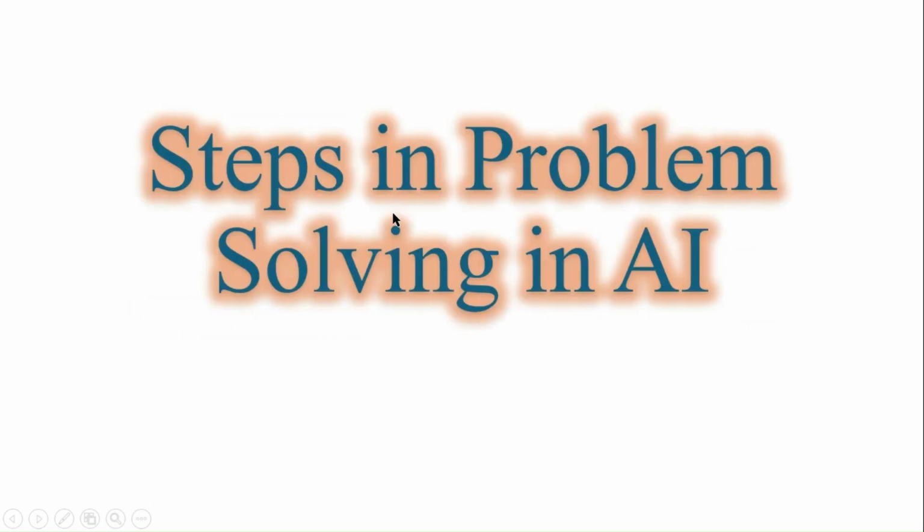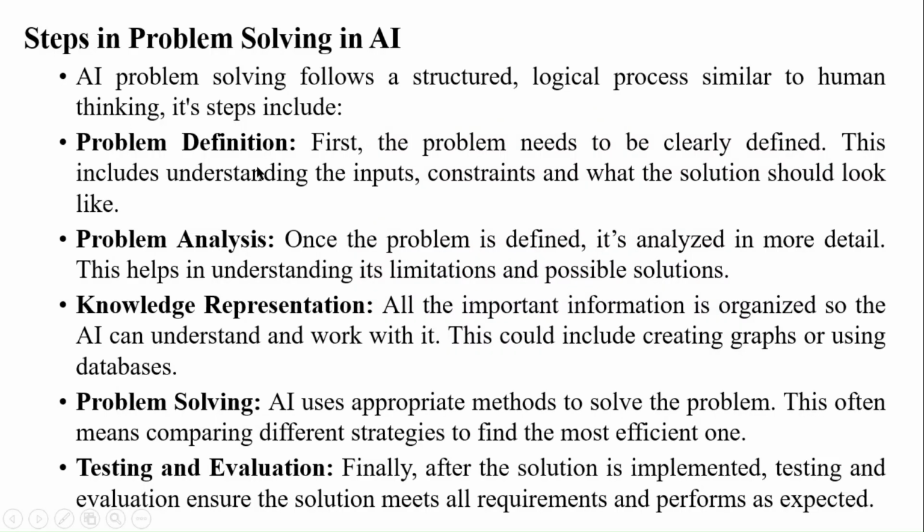What are the steps in problem solving in AI? We have problem definition, problem analysis, knowledge representation, and problem solving. Finally, we have to test and evaluate. What is problem definition? Initially we have to clearly define the problem, understanding the input, the constraints, and what the solution looks like. In analysis, we analyze the details and understand the limitations and possible solutions.